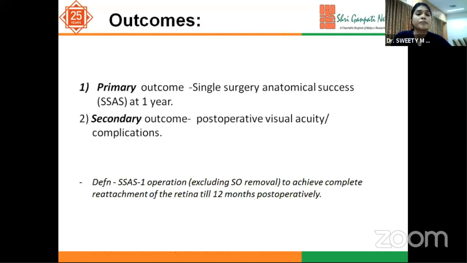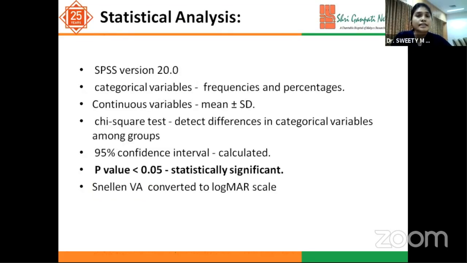The primary outcome was single-surgery anatomical success at 1 year, defined as one operation achieving complete reattachment of the retina till 1 year post-operatively. The secondary outcome was post-operative visual acuity and complications. Statistical analysis was done using SPSS software, and a p-value less than 0.05 was considered statistically significant.